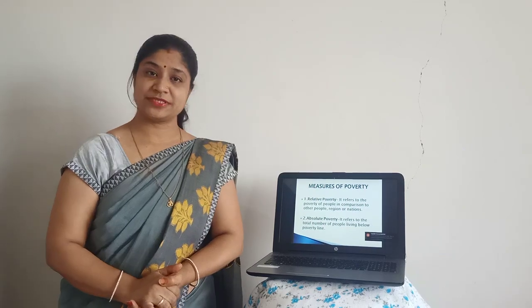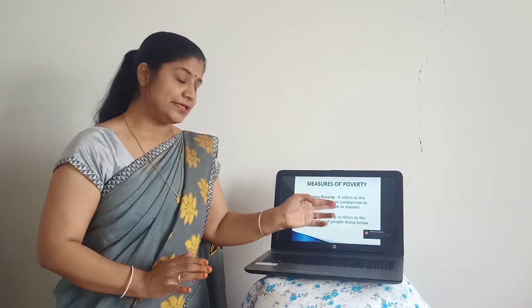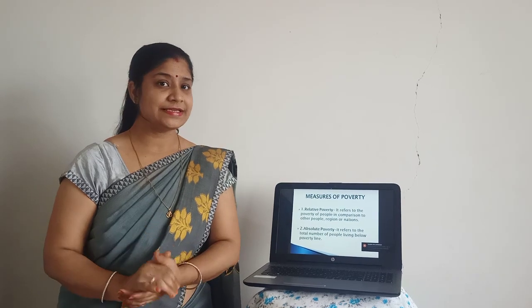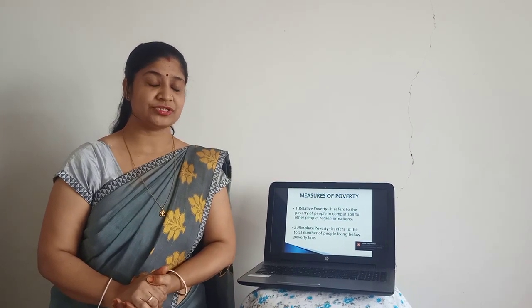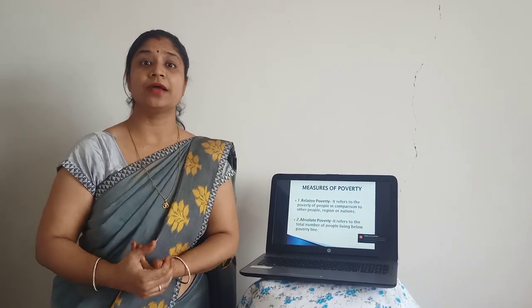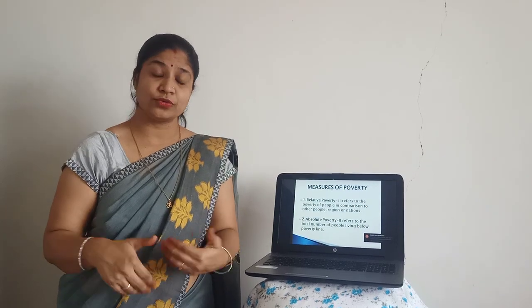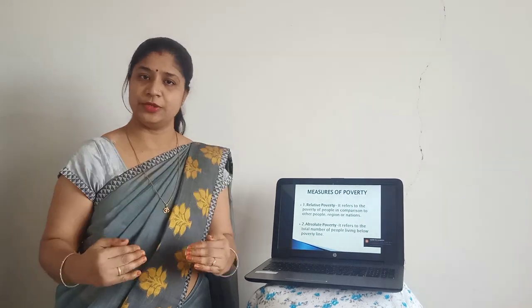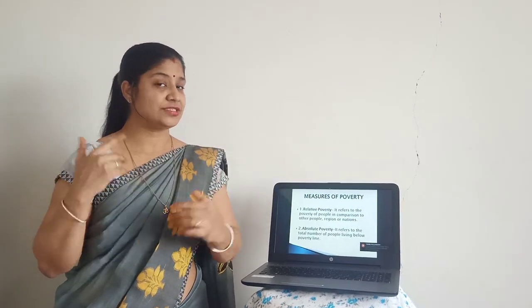Then next is absolute poverty. That is the second measure. Now what does it refer to? It refers to the total number of people living below the poverty line. Now you know India is the second largest country in the population after China. But how do we calculate how many people are poor, how do we find it out? The government has made it very clear, the people who are below the poverty line. That means there is a line which is decided by the government, and if people come below the poverty line, they are called absolutely poor or in absolute poverty.